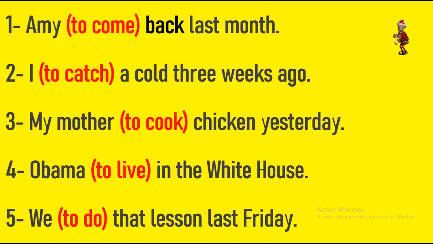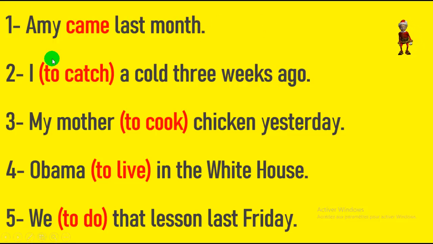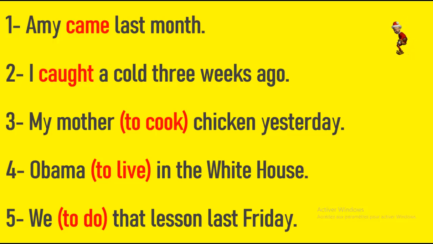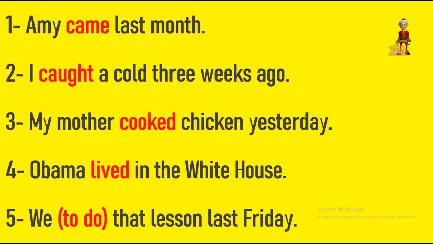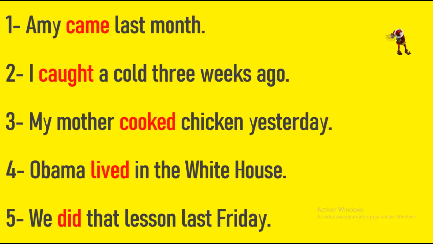Okay, suppose you have finished. Let's correct together. Number 1, Amy to come back last month will be Amy came back last month. To come, came, come. I to catch a cold 3 weeks ago. To catch, caught. Number 3, my mother to cook chicken yesterday. Cook, regular verb, cooked. Obama to live in the White House. To live, regular verb, lived. We to do that lesson last Friday. To do, irregular verb, we did that lesson last Friday.